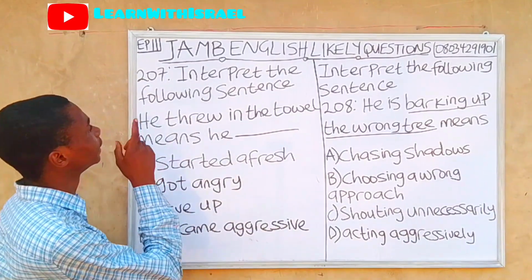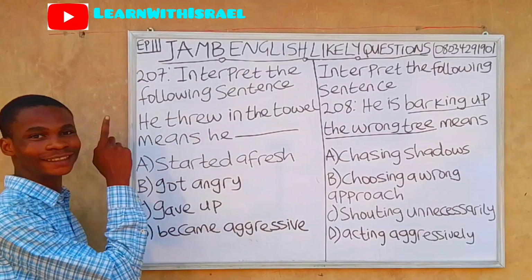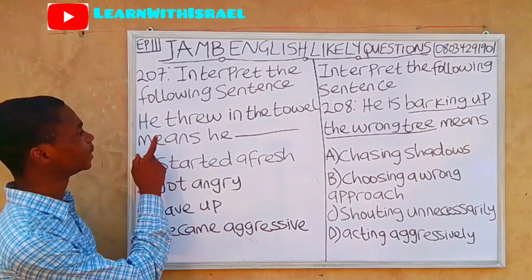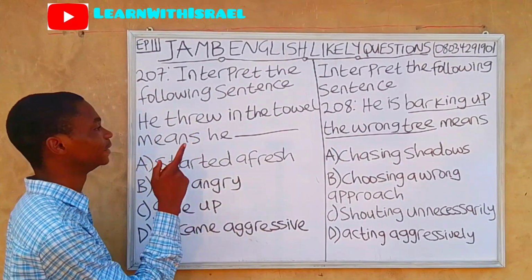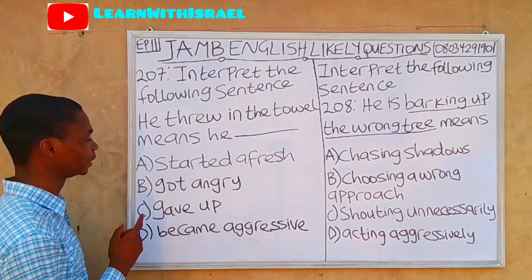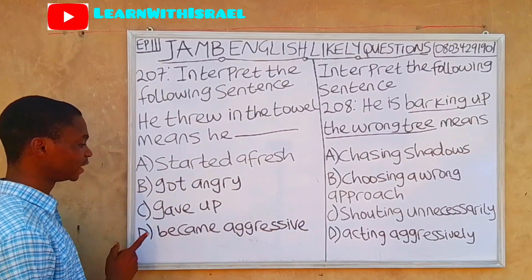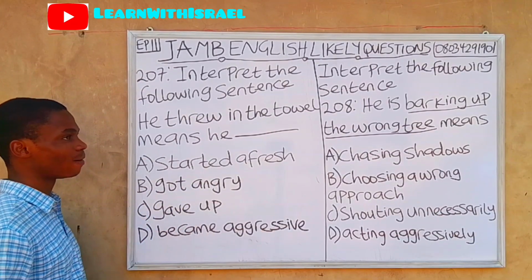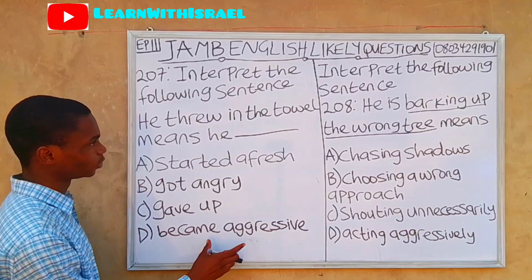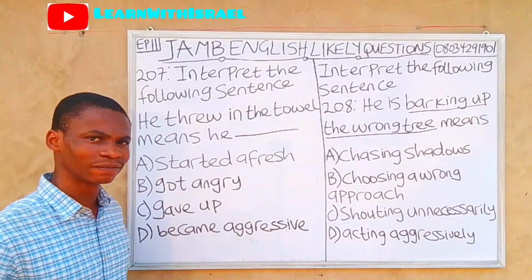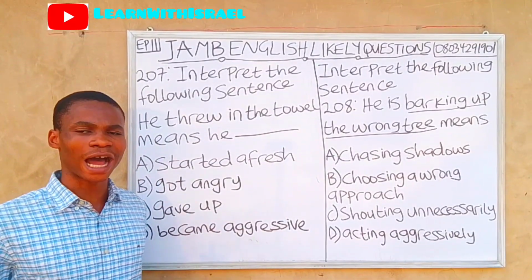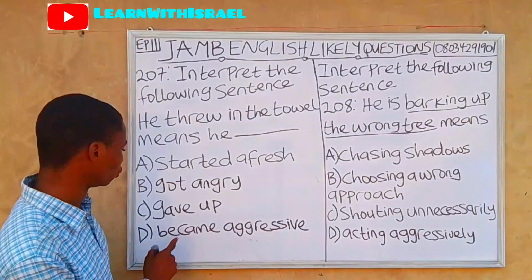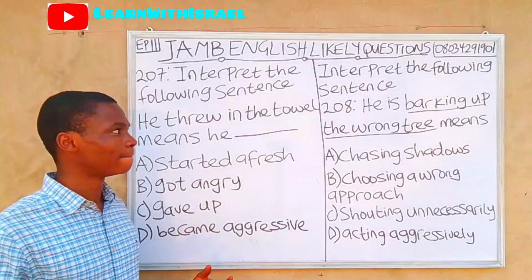Question 207. Interpret the following sentence. He threw in the towel means he dash. A, started afresh. B, got angry. C, gave up. D, become aggressive. So let's start from option D. Become aggressive means to be very brutal or harsh. To give up means to surrender.